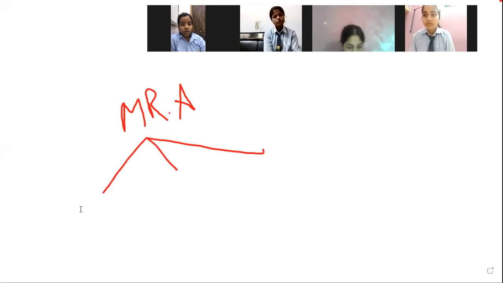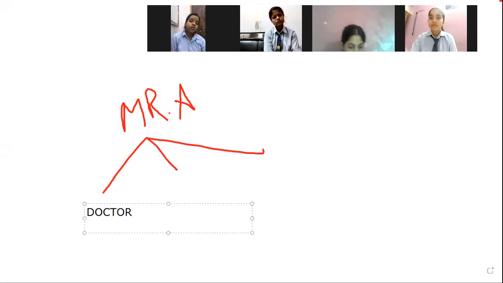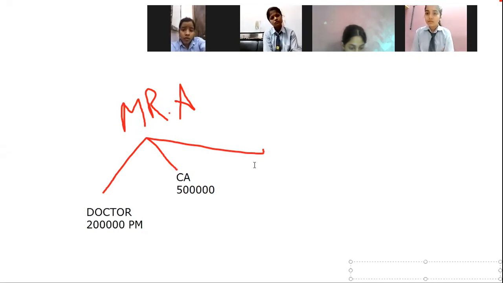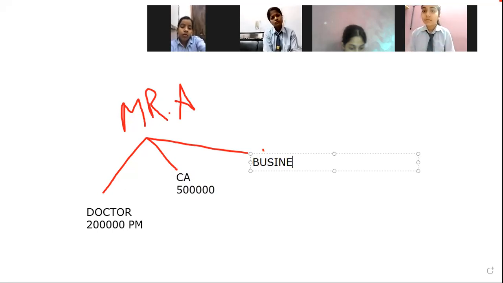He can work as a doctor and earn rupees 2 lakhs per month. He can work as a CA and earn rupees 5 lakh per month. And third, he can work as a businessman and earn rupees 3 lakh per month.